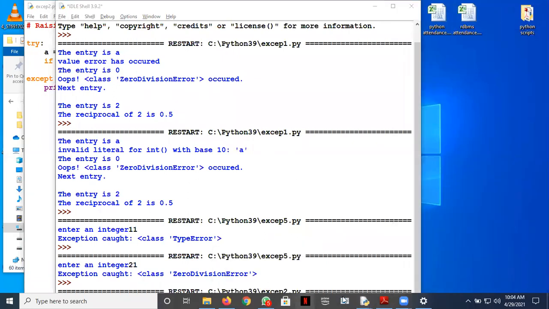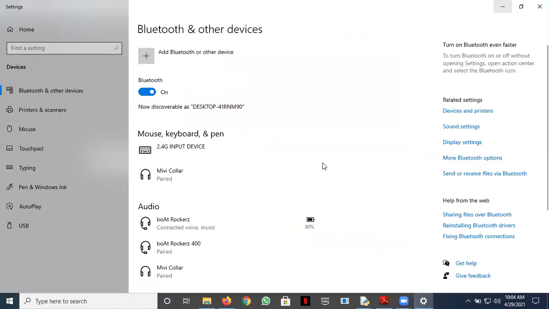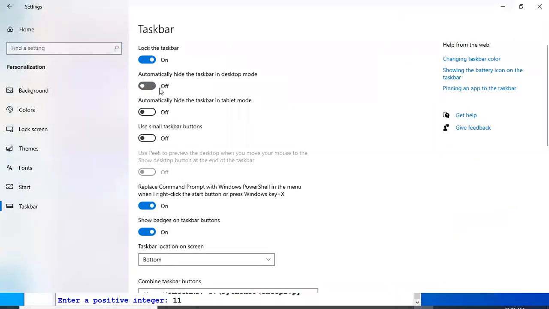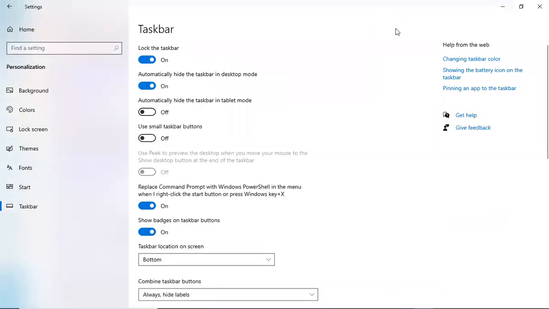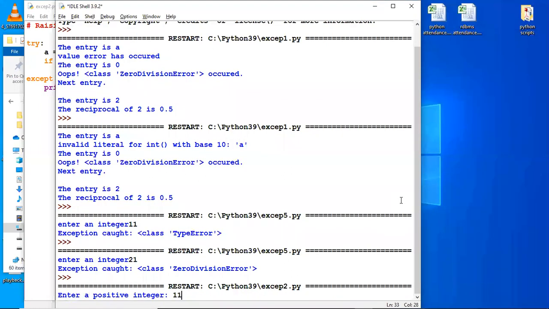This will keep on popping up messages. Okay. So it is enter a positive integer.